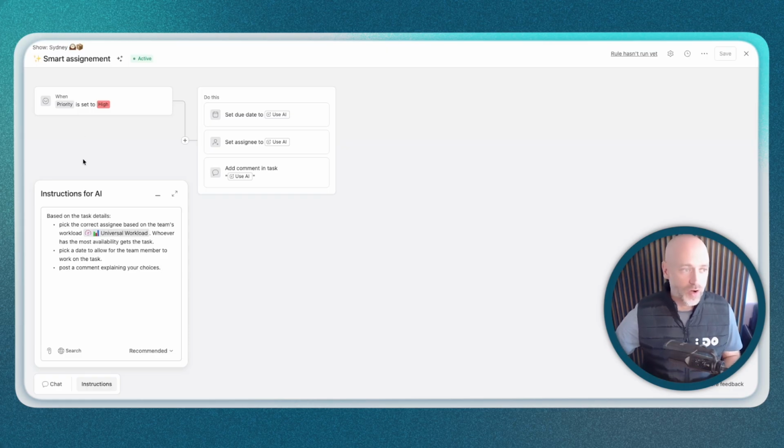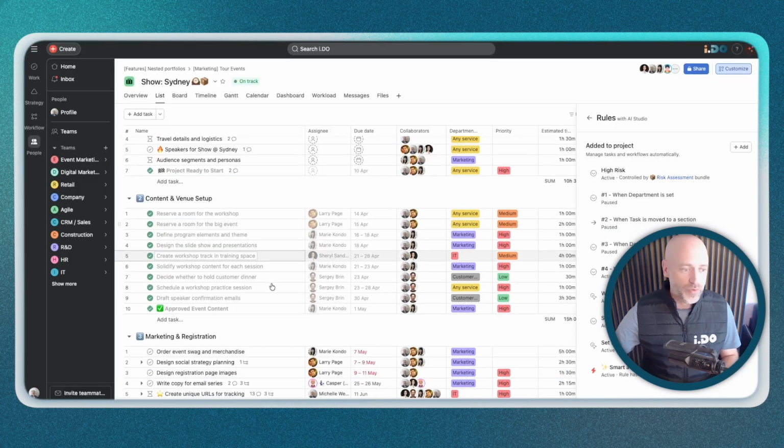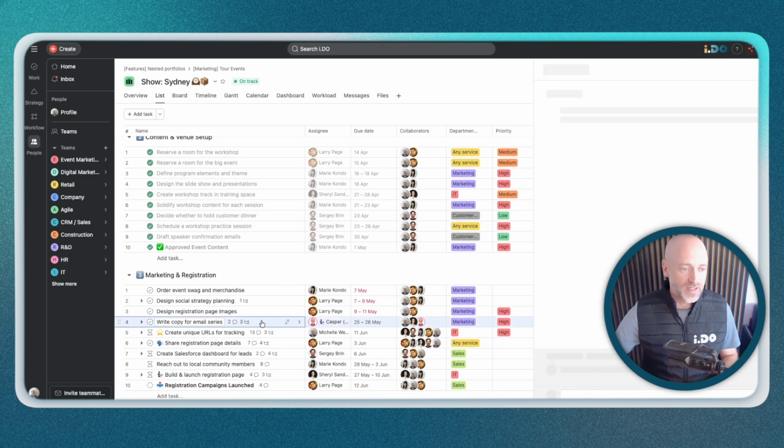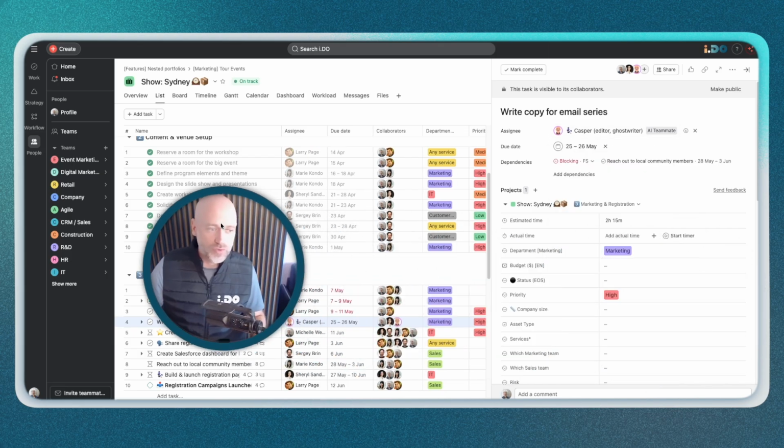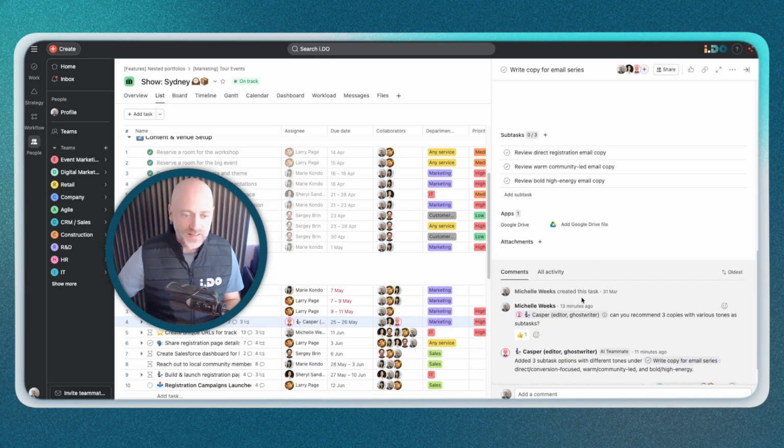The third group of AI features is actually AI teammates. If you go within the project, you will see that one of the tasks was actually assigned to a teammate, Casper in that case, which is Ghostwriter. We asked Casper to recommend 3 copies for that specific email, and using subtasks to store different tones, different examples.